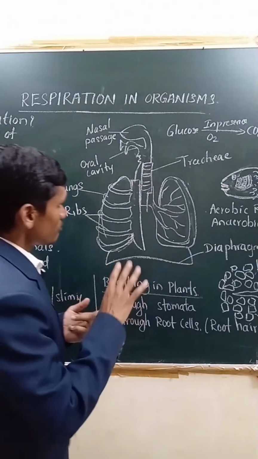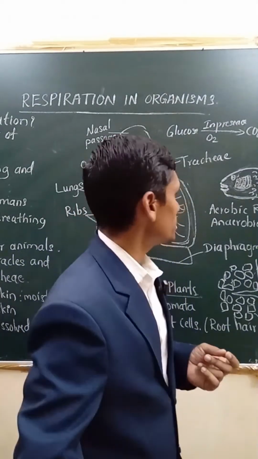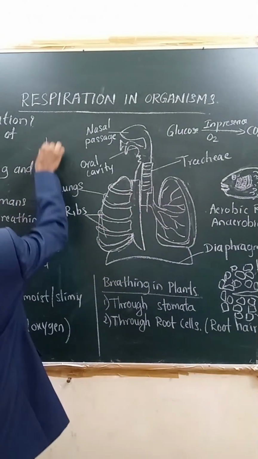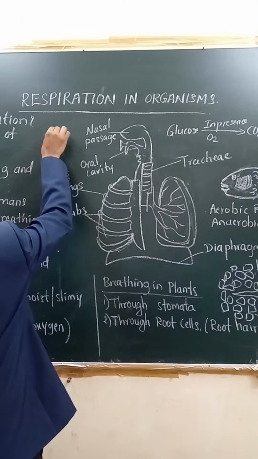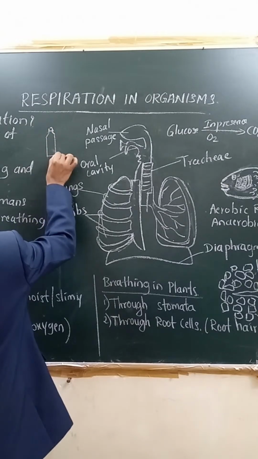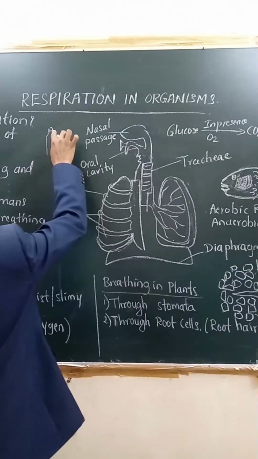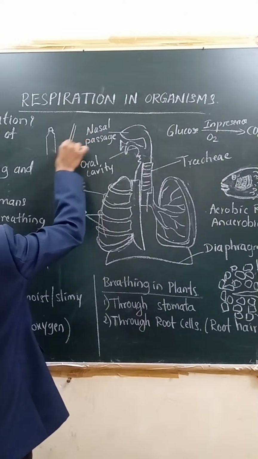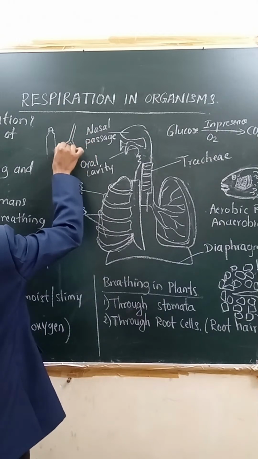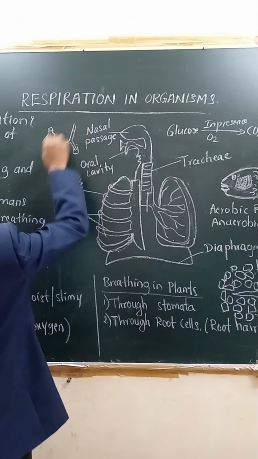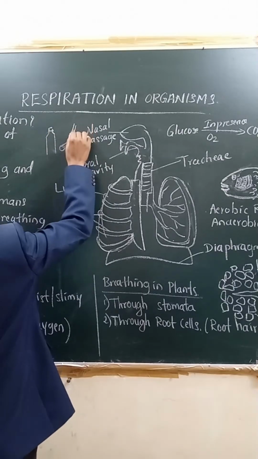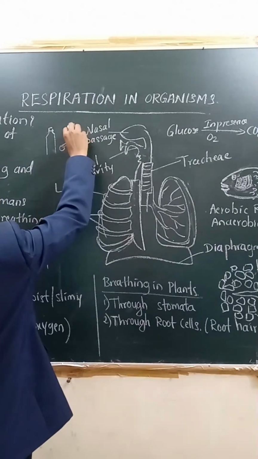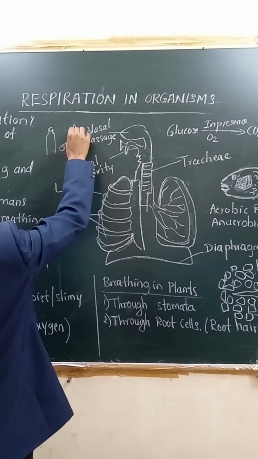And here we can prepare a model. To prepare the model is very simple. Take one bottle and cut the bottom. Remove it separately, and take one Y-shaped tube like this. You need to tie two balloons to it. Remove the cap and insert the tube by making one hole. If it is inserted once, that much hole is sufficient.